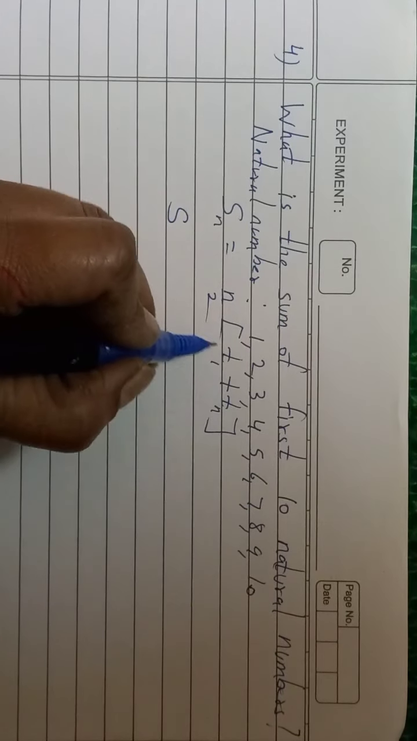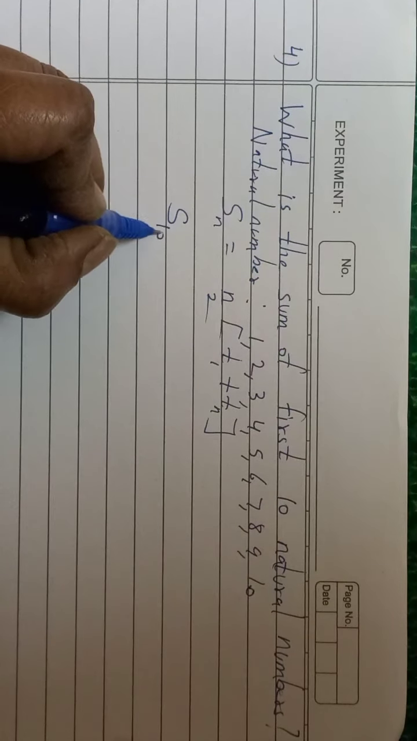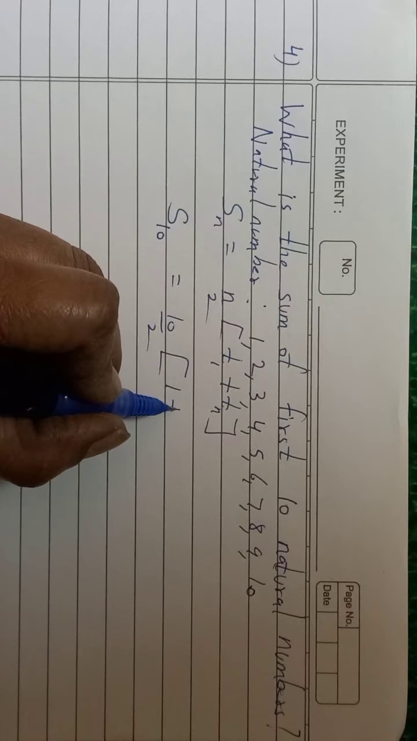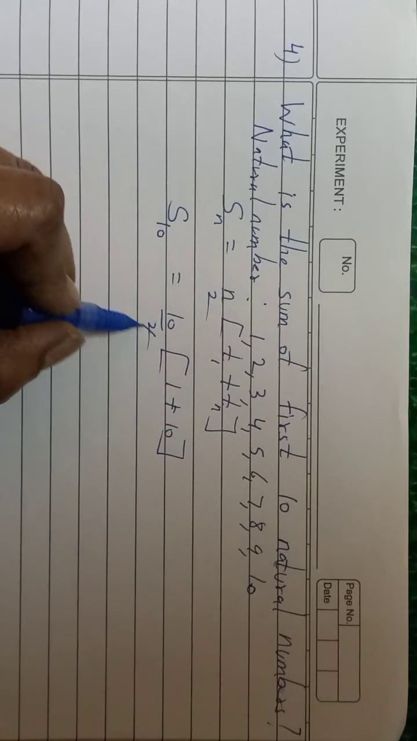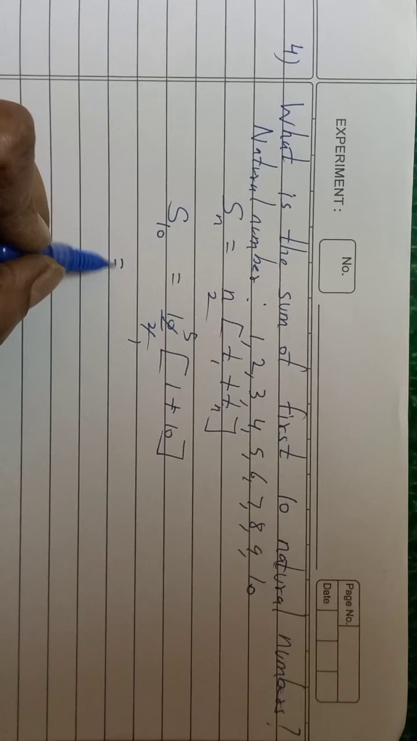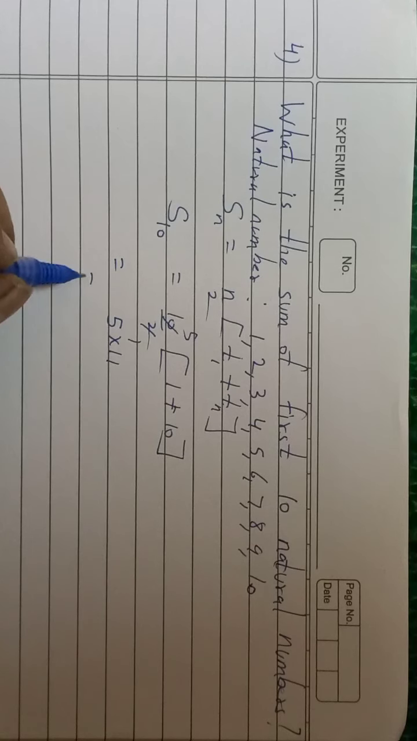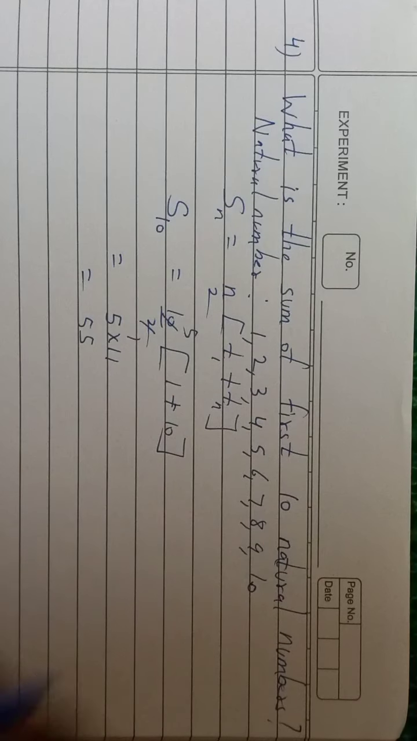And what is n? How many? 1, 2, 3, 4, 5, 6, 7, 8, 9, 10 natural numbers are there. So you will get S10 is equal to 10 by 2 into bracket 1 plus 10. Okay? The nth term, that is the last term. 2 fives are 10, which is 5 into 11, that is 55. So now, when we added, we also got 55 only. Right? So our answer is correct.